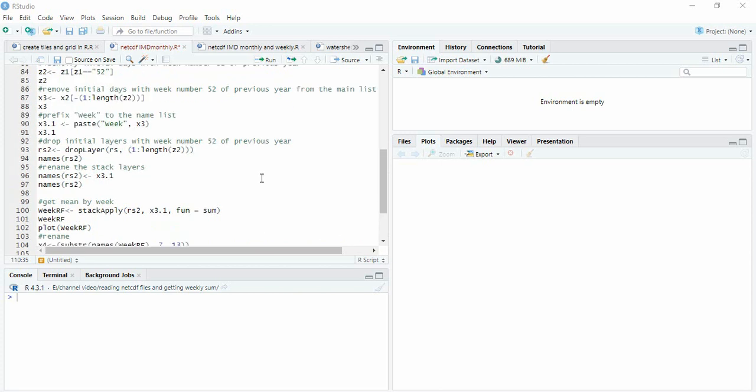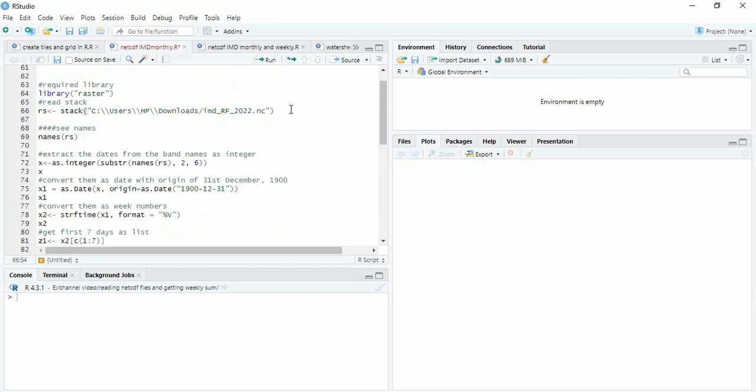In this video, we'll see reading IMD data on daily climatic parameters in netcdf and converting them into weekly rasters. So I am having this IMD rainfall data for 2022. We will be reading this using the library raster and the function stack.